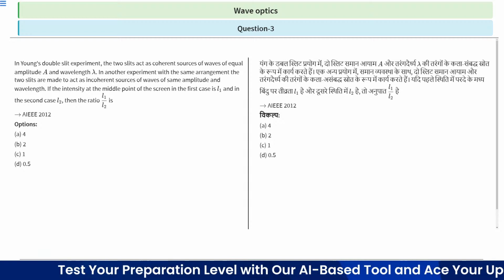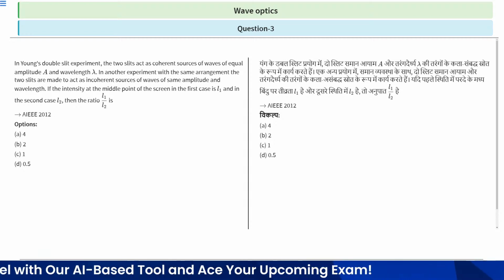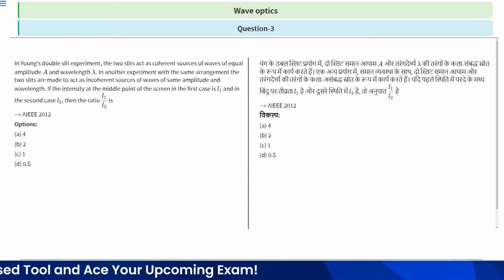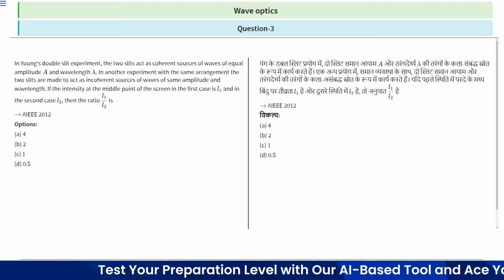Here there are two situations. In the first situation the sources are coherent and in the second situation the sources are incoherent. If the intensity at the middle point of the screen in the first case is I1 and in the second case is I2, then the ratio I1 divided by I2 is what?